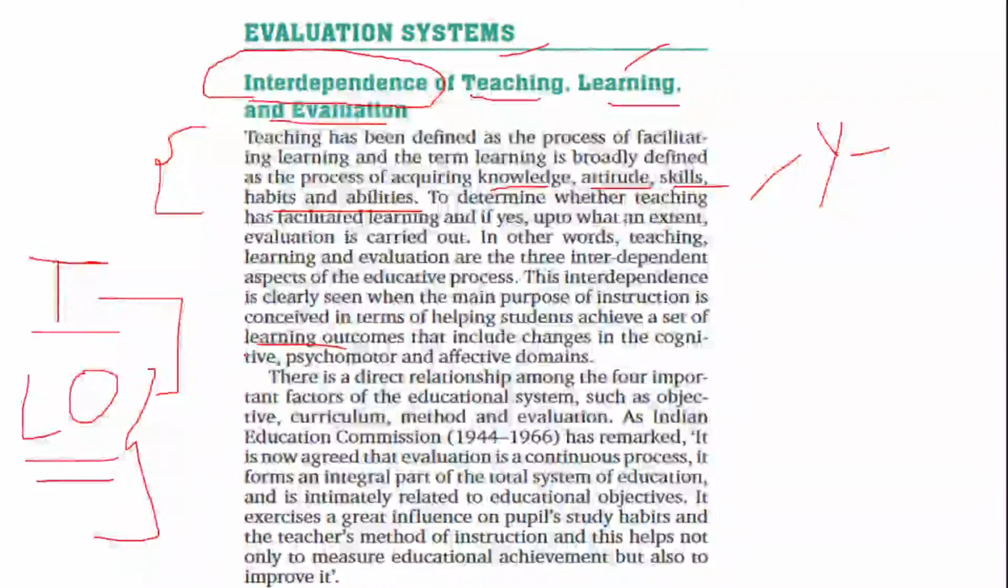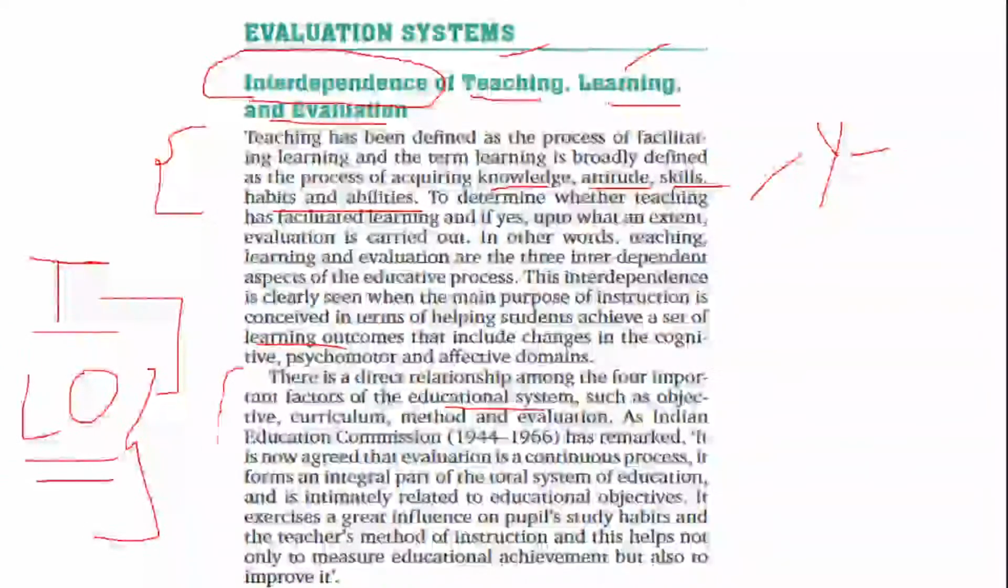Now for that we also include certain changes in the form of cognitive, psychomotor and affective domains. So we put all these three domains into practice in order to understand whether learning outcomes are appropriate or not. Now, there is a direct relationship among the four important factors of the educational system.